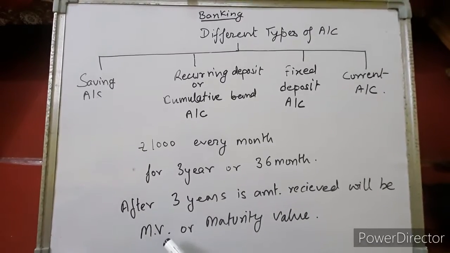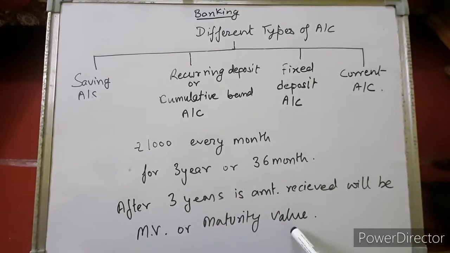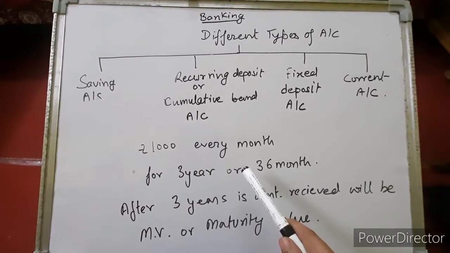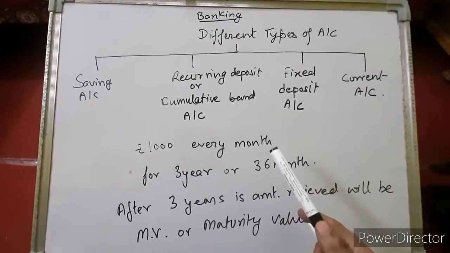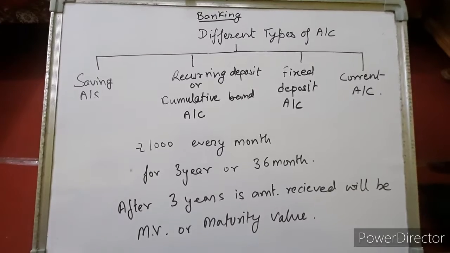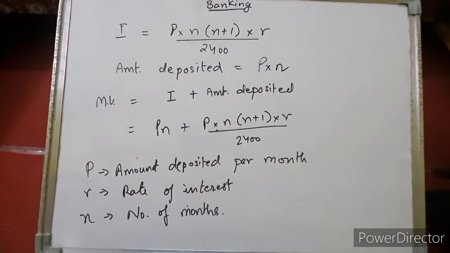MV. What does MV mean? Maturity value. Maturity value includes the amount deposited by the recurring deposit account holder plus the interest given by the bank. So the amount deposited including interest is called the maturity value. Right, children?